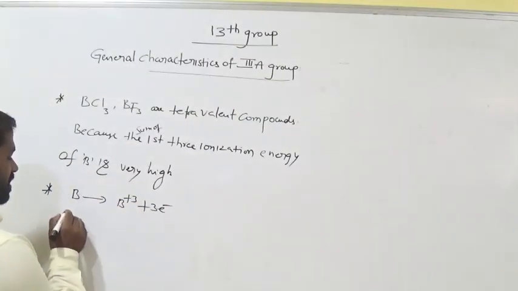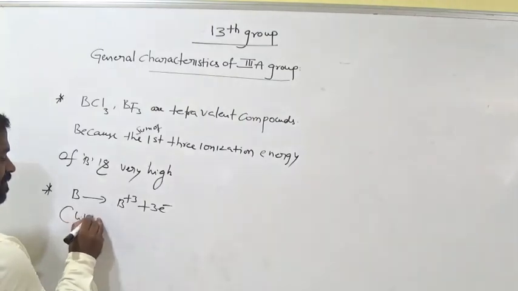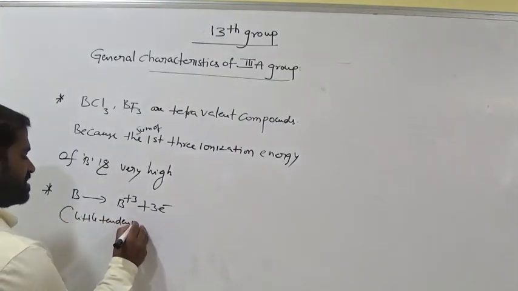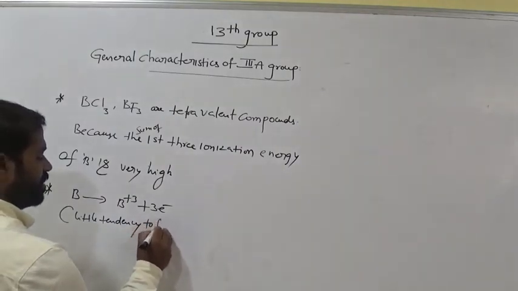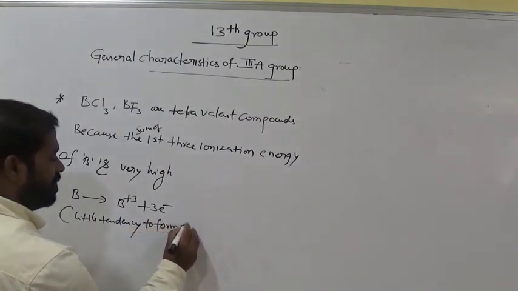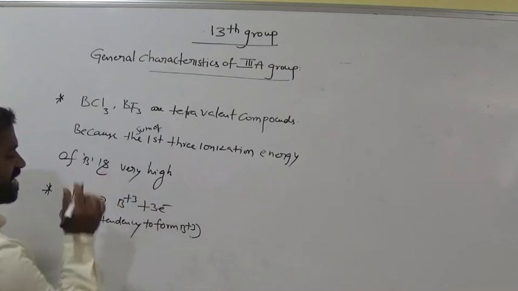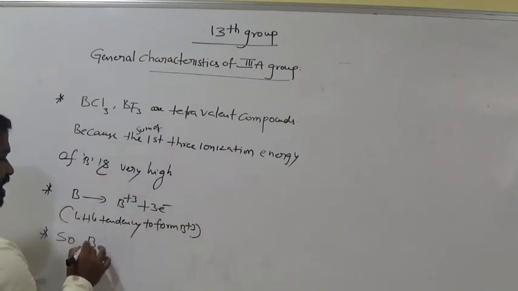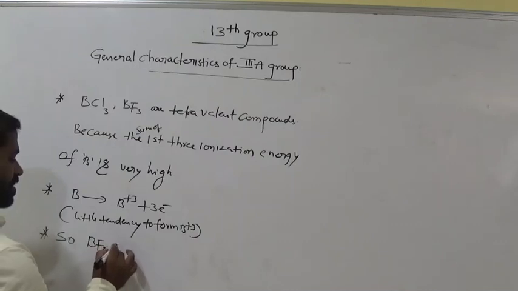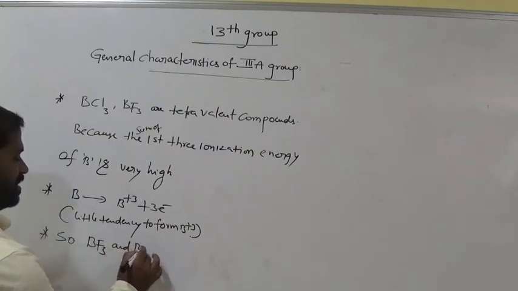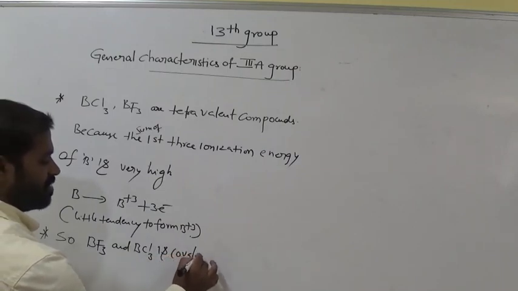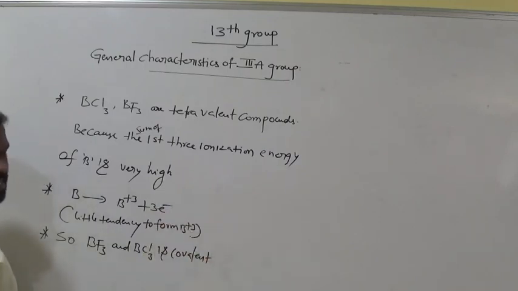Okay. That means little tendency to form B plus 3. Okay, ionization energy is very high. So BF3 and BCl3 are covalent. Is it clear, all of you?